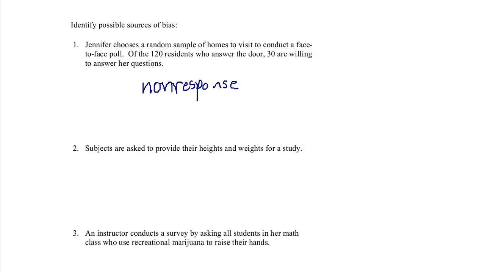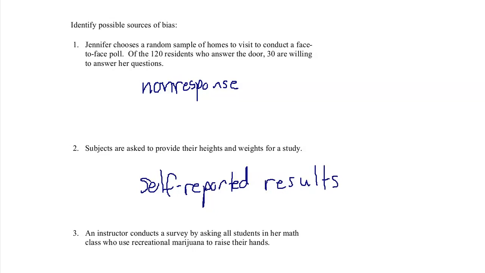But these self-reported results for things we can actually measure are usually not a good idea. You're less likely to get accurate results because people may not remember or people may see themselves through rose-colored glasses.